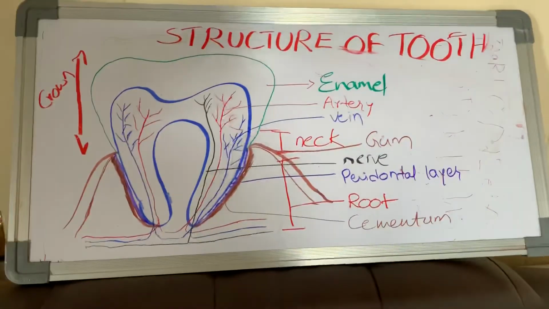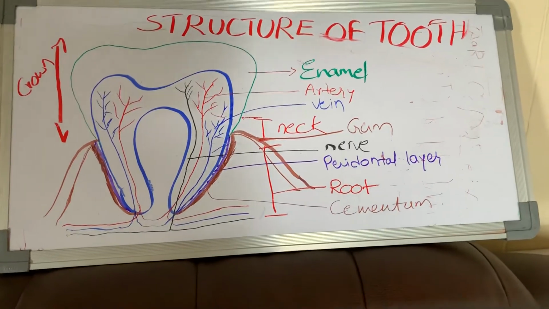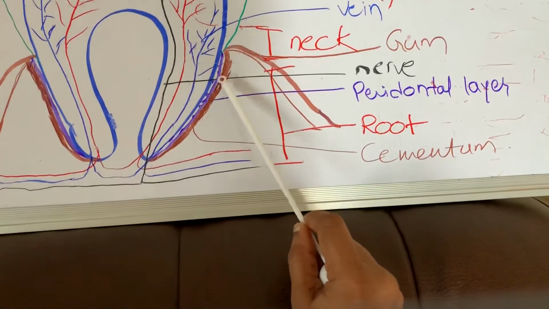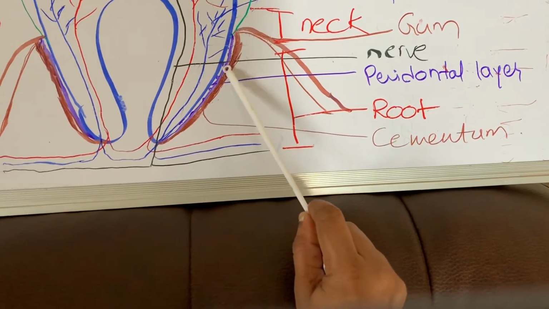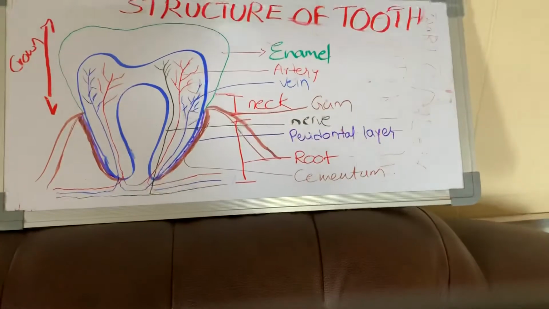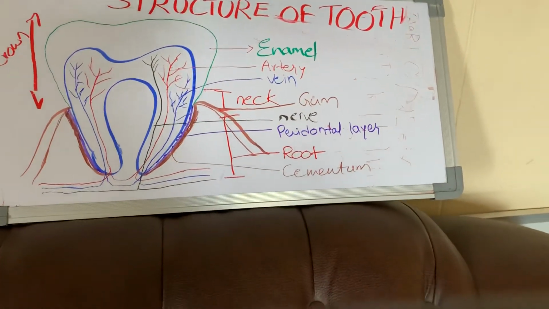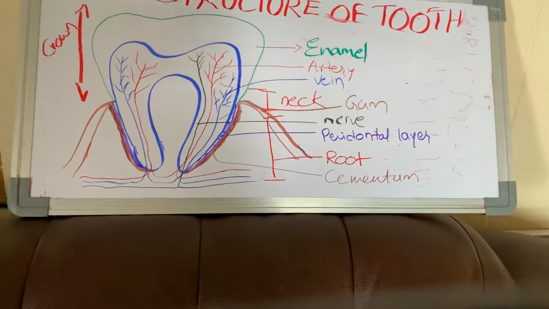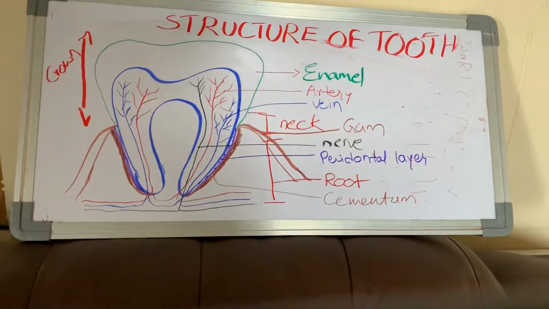So this is about the structure of the tooth. Here another layer is present, adjacent to the tooth. Here the periodontal layer is also present. This periodontal layer and cementum closely hold the tooth in the socket of the jaw.